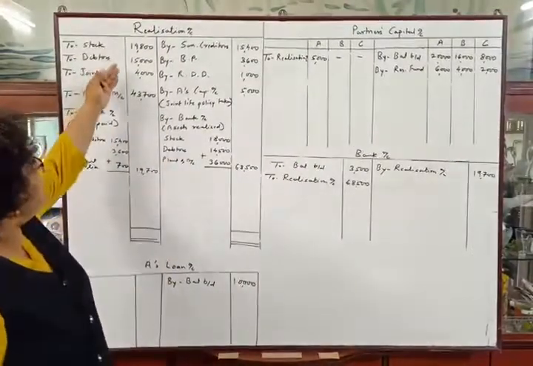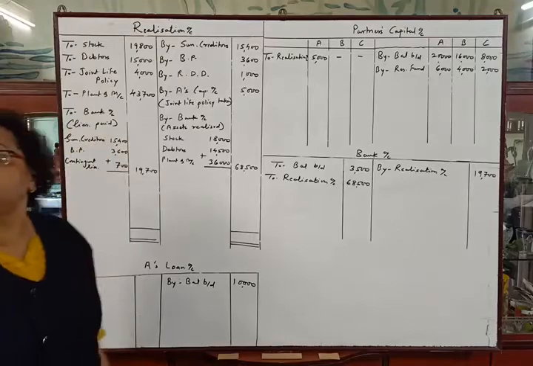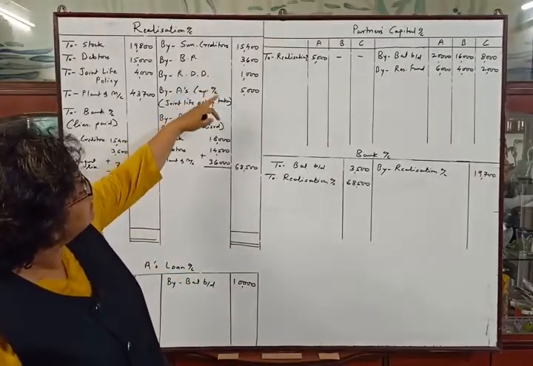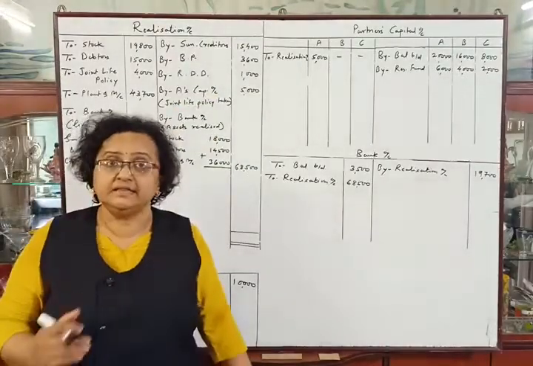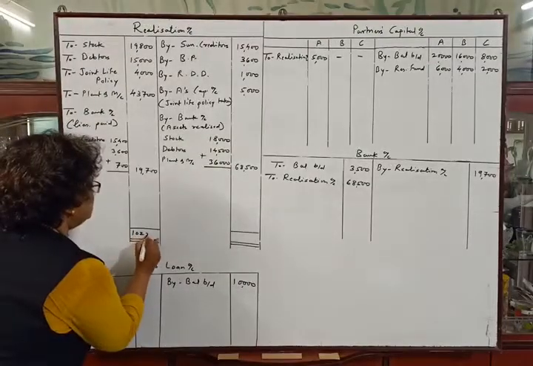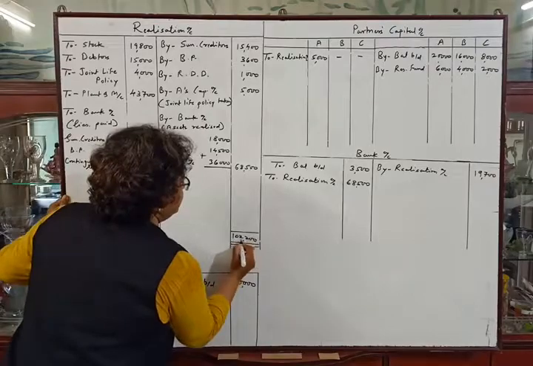Debit total of realization account is 1,02,200 and credit total is 93,500. So 1,02,200.